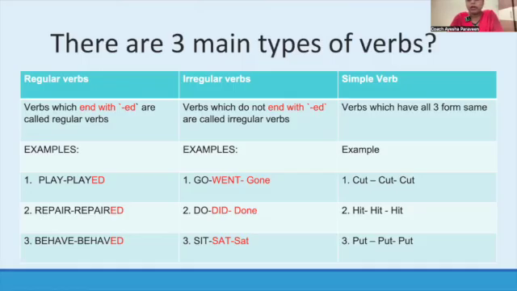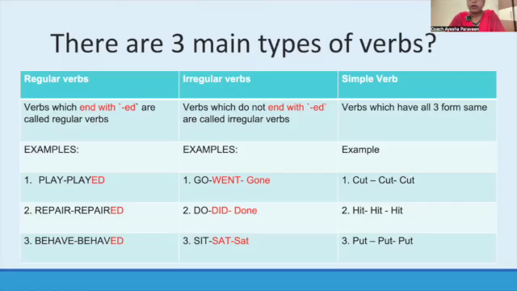So first we'll understand what regular verbs are. For regular verbs, to change the form from V1 to V2 and V3, we add only ed. For example, play becomes played, repair becomes repaired, behave becomes behaved, work becomes worked. So V1 is work, V2 is worked, and V3 is also worked. Regular verbs are very simple. To change from first form to second form and second form to third form, we just need to add ed. It is very easy to remember, read and write.